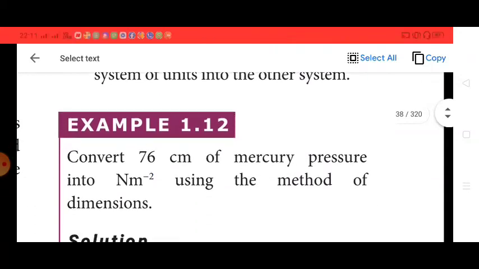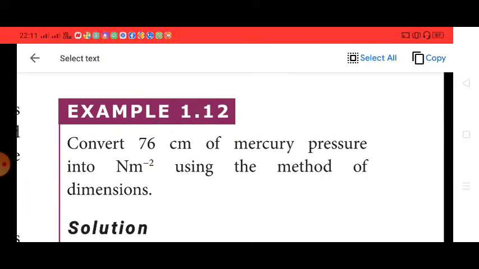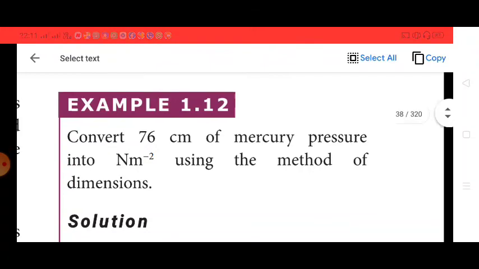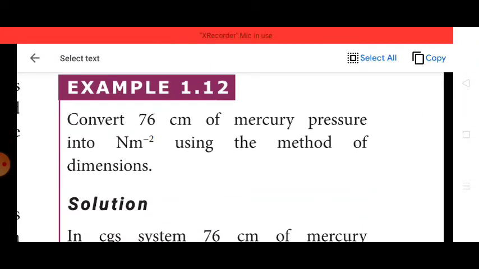Children, 1.12 is a very important solved problem. You look at it clearly. I will explain, and you can understand that. Convert 76 centimeter of mercury pressure into Newton meter inverse square using the method of dimensions.